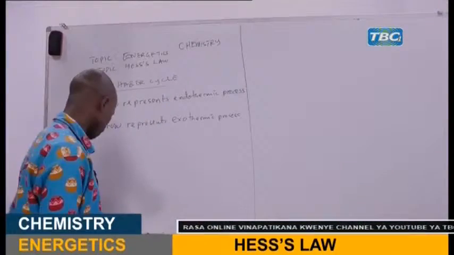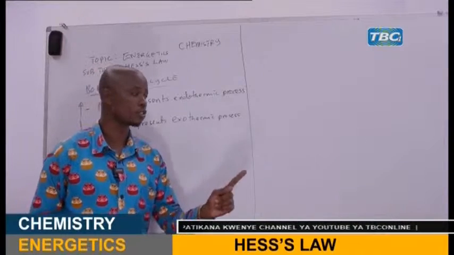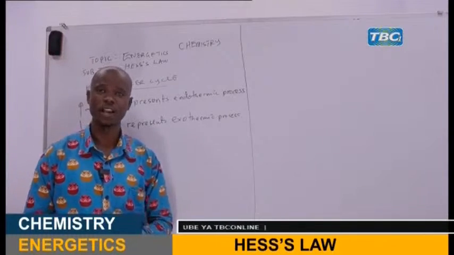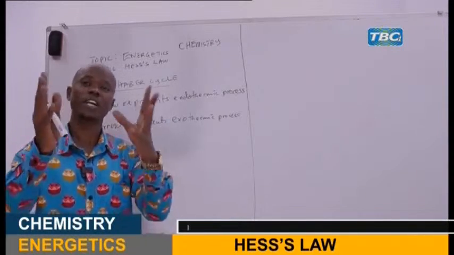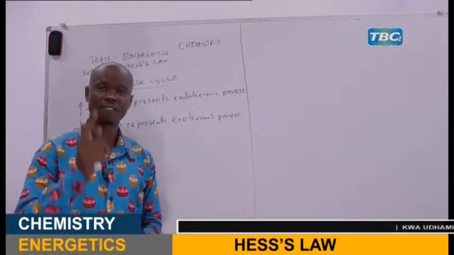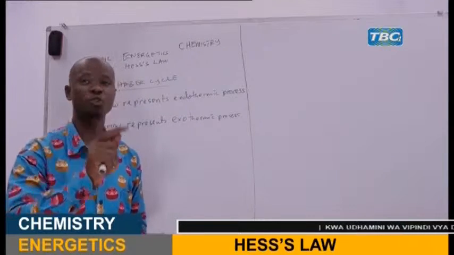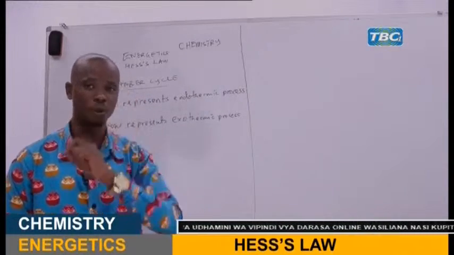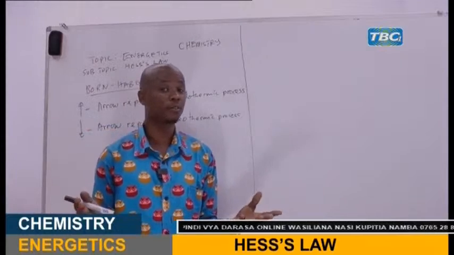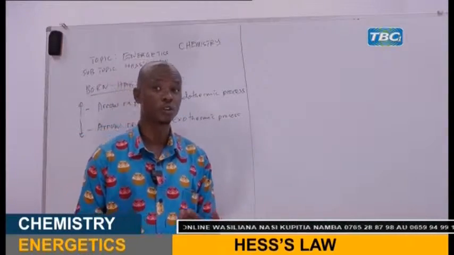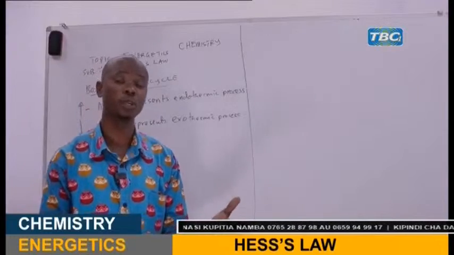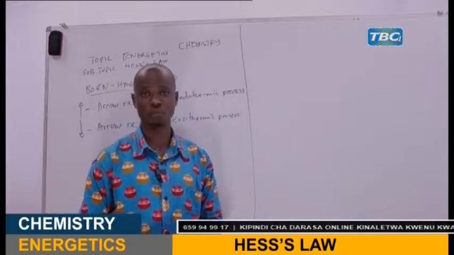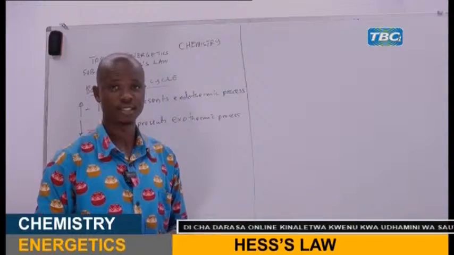My dear students, the question says, draw the Born-Haber cycle for aluminum oxide. What are you required to do, or what are you going to do with that question? The first thing, before you think to draw the Born-Haber cycle, is to know how to write the chemical formula. This is very simple because you have studied it in ordinary level, in Form 2, in the topic of chemical formula, bonding and nomenclature. So I'm sure that is not a problem. Is it true, my dear students?